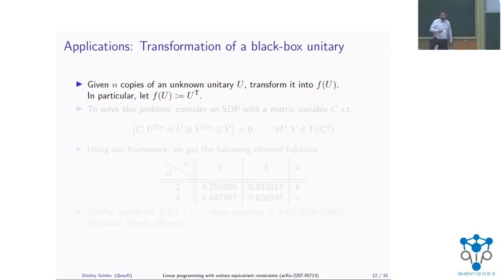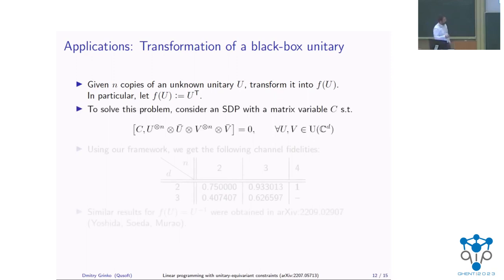Another application is a problem of transformation of the black box unitary. So in this problem, imagine that you are given n copies of unknown unitary u, and you want to transform it into some function of this given unitary. In particular, here we focus on transposing the unitary. Another way you can think about this is that you have a super channel, which is essentially a map which maps channels to channels.